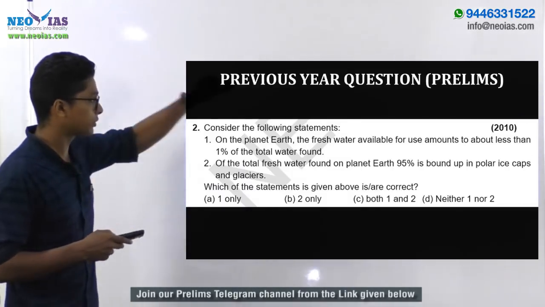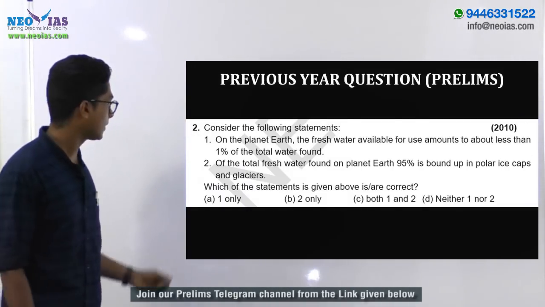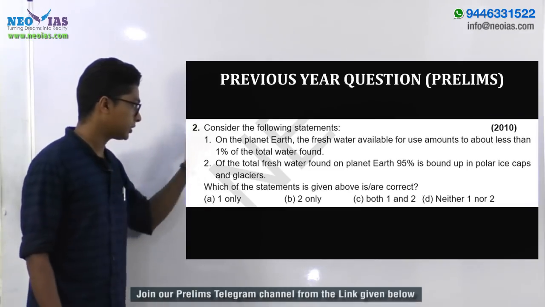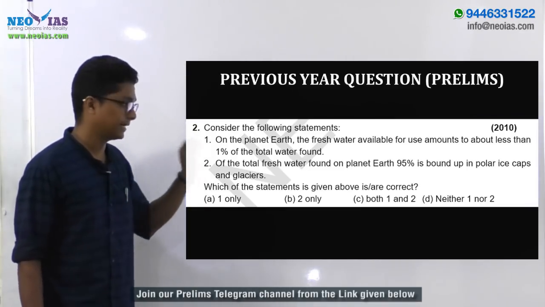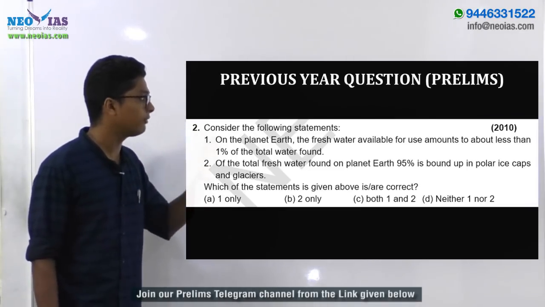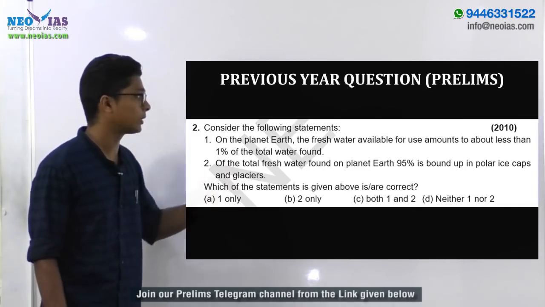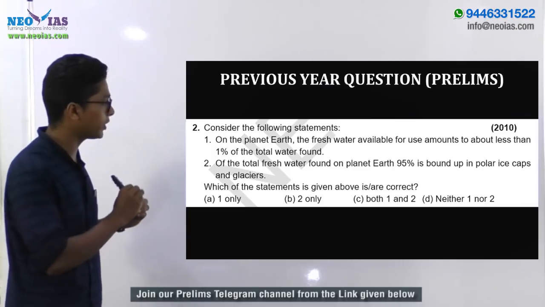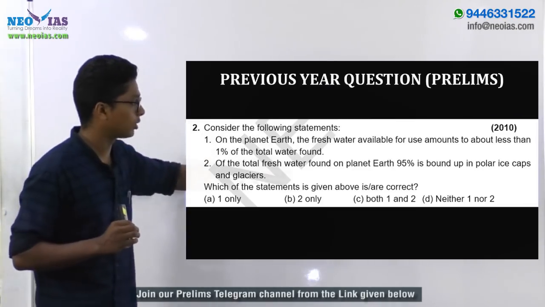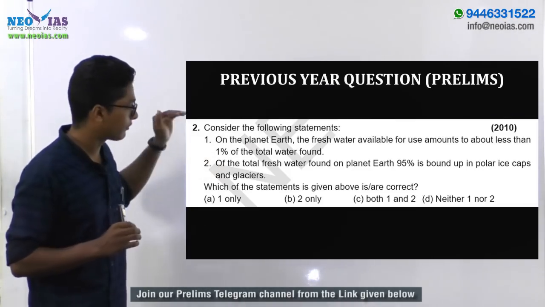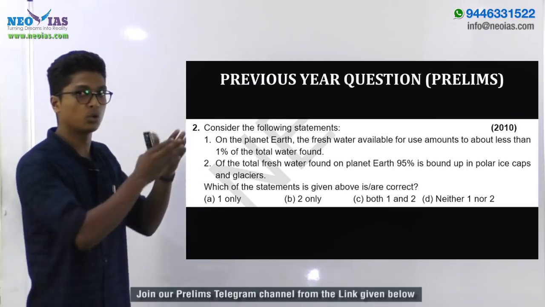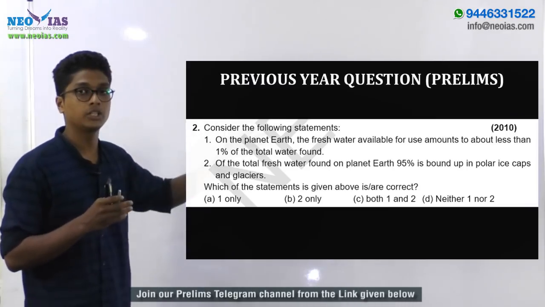The next one is the 2010 prelims question, a 2-statement question. The first one: on the planet Earth, the fresh water available for use amounts to about less than 1% of the total water found. Here the key phrase to understand is: the fresh water available for use. For that, we should not consider the glaciers and ice caps.